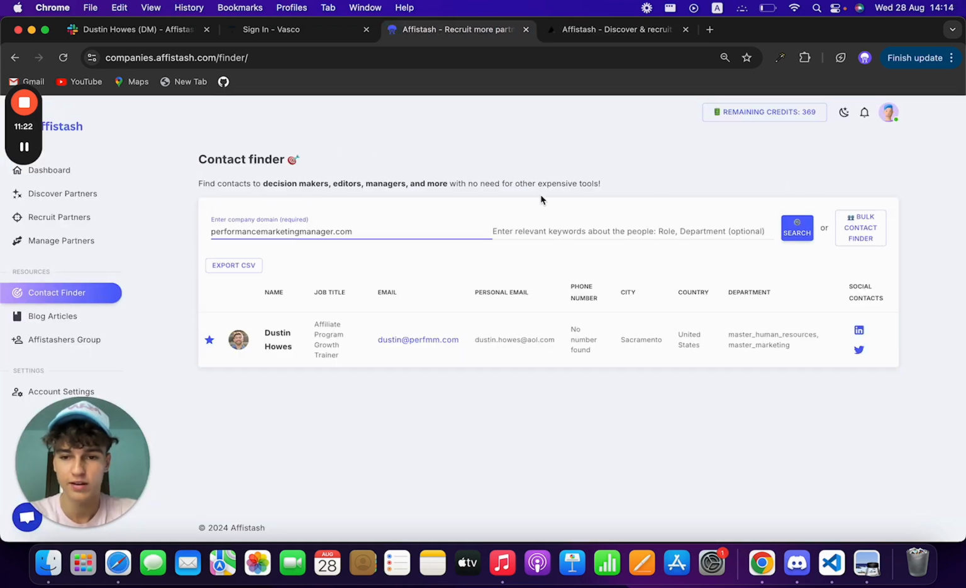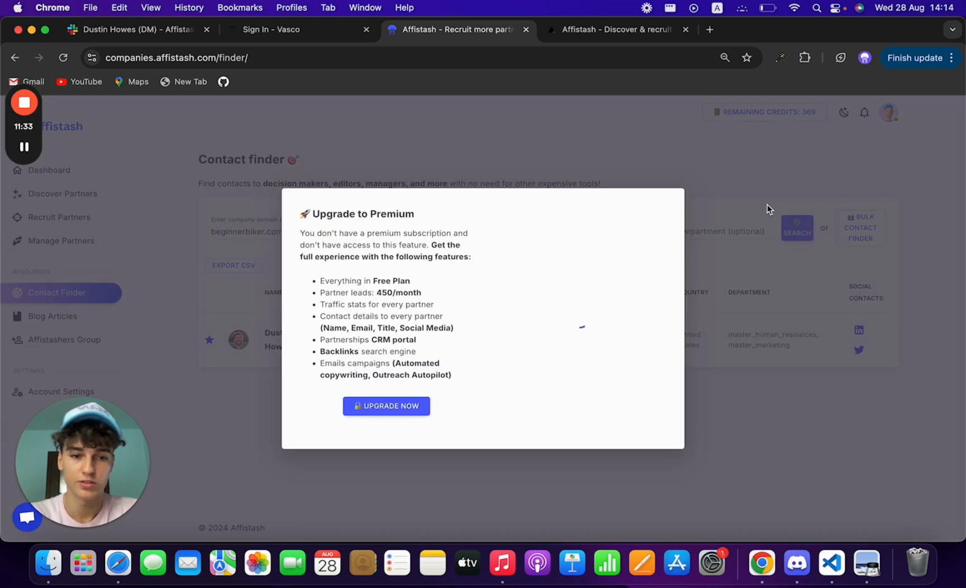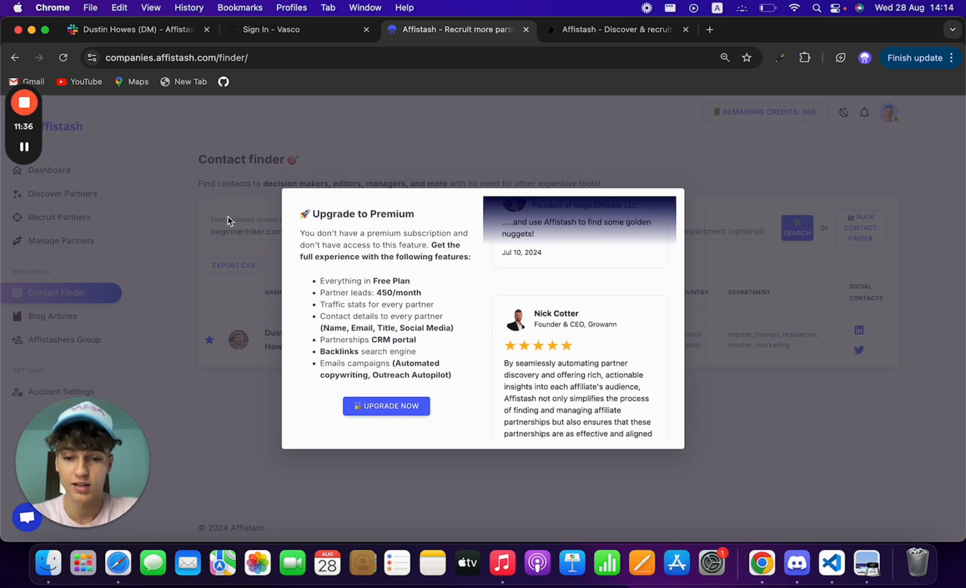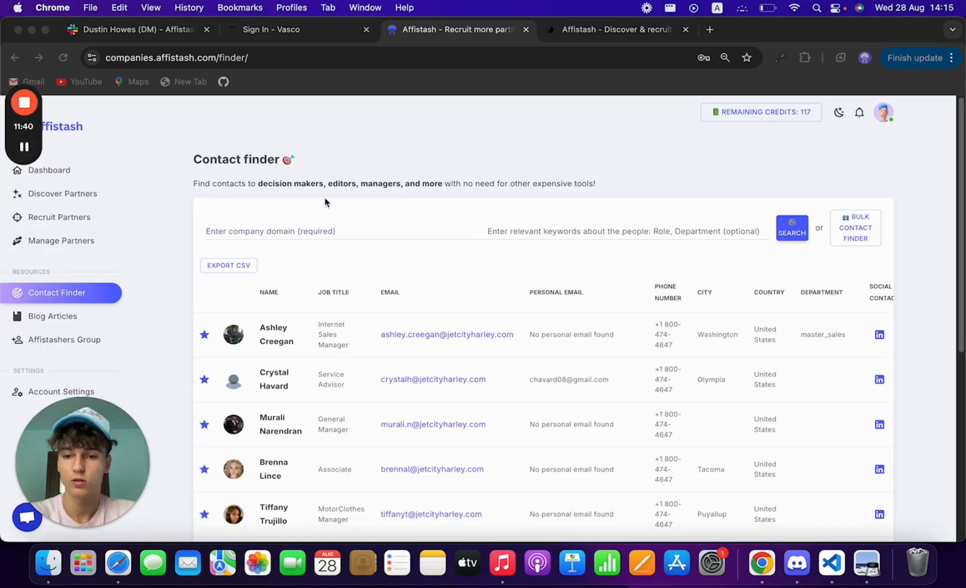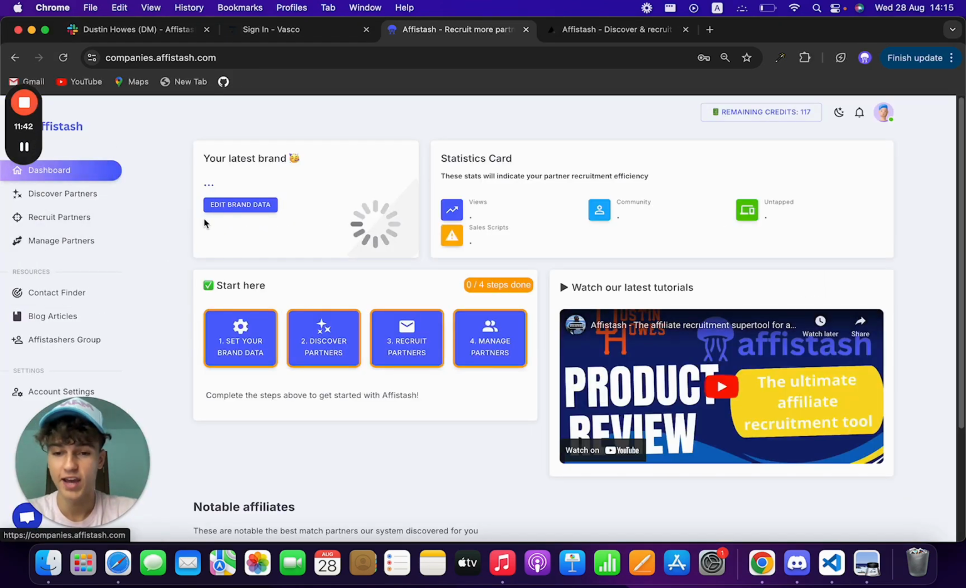So what I'll go ahead and do is we have a contact finder in the resources. Right here, we can enter the domain and do a search. All right, my account is not upgraded here. So give me a second so I can upgrade an account to my own tool. All right, so finally I'm in an account where I do have all the features. So yeah, my mistake there.